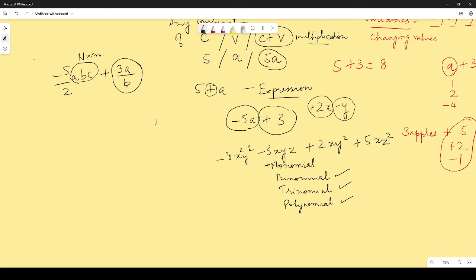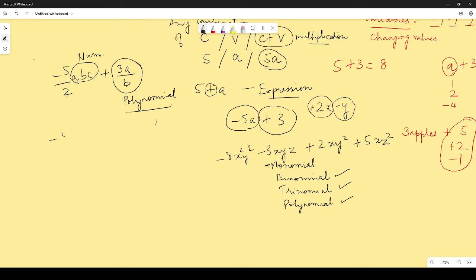So when you have a variable in the denominator, here you have 2 in the denominator, right? This is a constant, so this can be a part of the polynomial. But a variable in the denominator cannot be a part of a polynomial. This will not be called a polynomial. This will simply be another term.